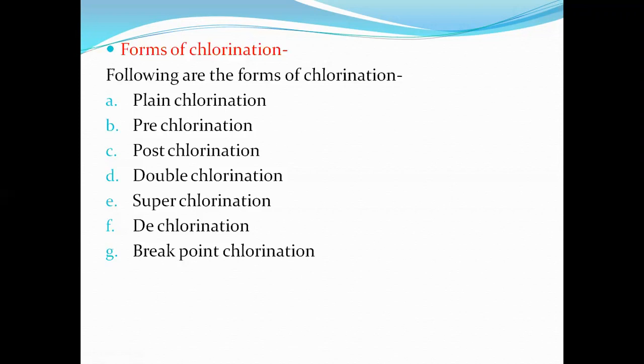There are seven forms of chlorination. First is the plain chlorination, second is the pre-chlorination, third is the post-chlorination, fourth is the double chlorination, fifth is the superchlorination, sixth is the dechlorination, and seventh, that is the last one, is the breakpoint chlorination. Remember these seven forms of chlorination.